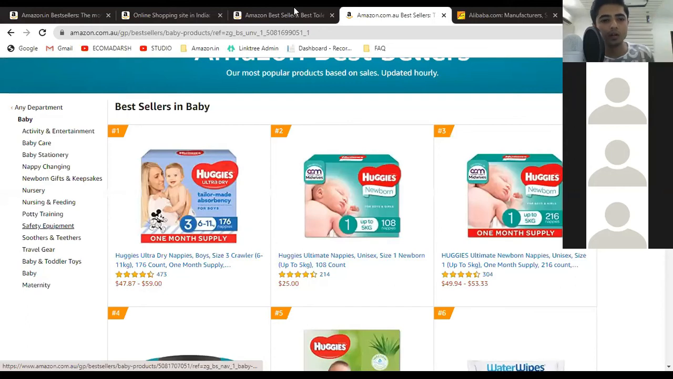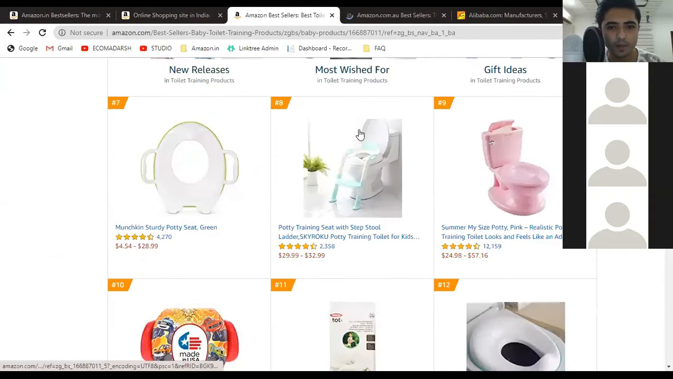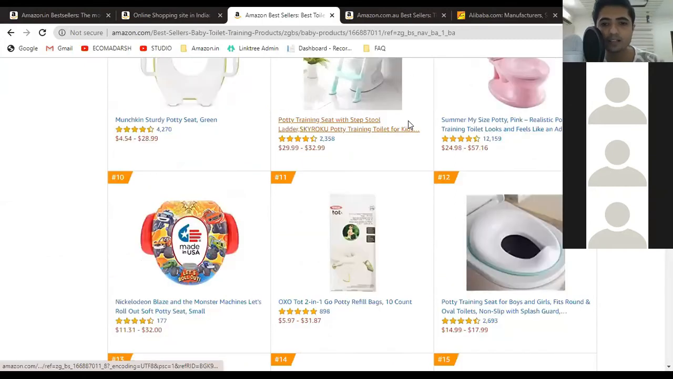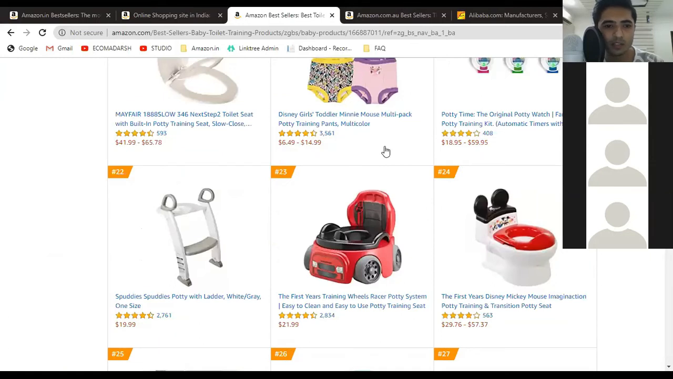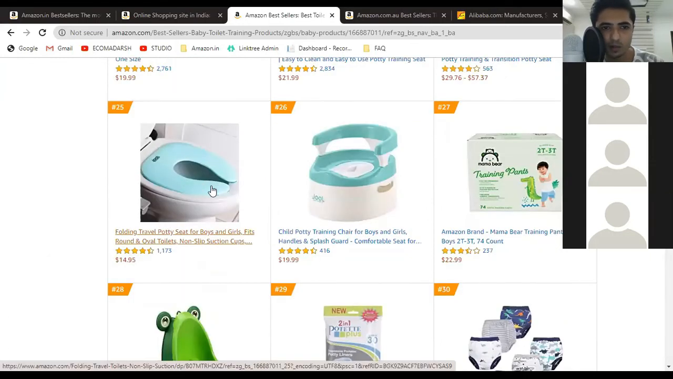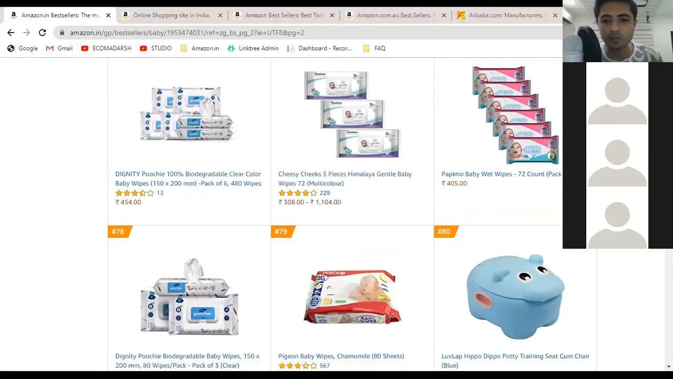Okay, so here we can see that on Amazon.com, potty seats are everywhere. Potty seats are okay. Here is a unique product on Amazon.com. On Amazon.in you cannot copy any product. Remember this always about product research: never copy a product from Amazon.in, but you can always copy a product from Amazon.com or any other Amazon website.